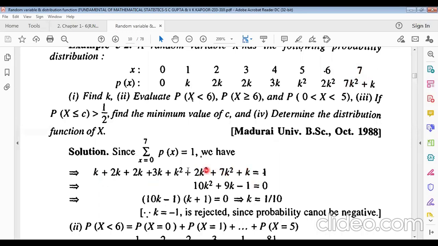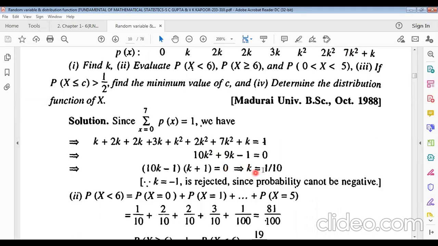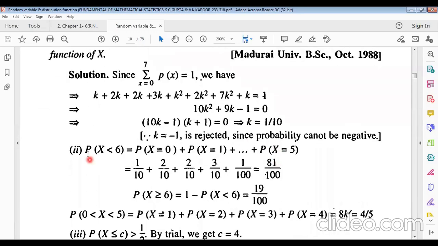Just taking the sum of all these, we get the value of k. Solving this equation for k, we get k equals 1 by 10. Now the second portion: we have to find the probability of x less than 6. That means probability of 0 plus probability of x equal to 1, probability of x equal to 2, plus dot dot plus probability of x equals 5.